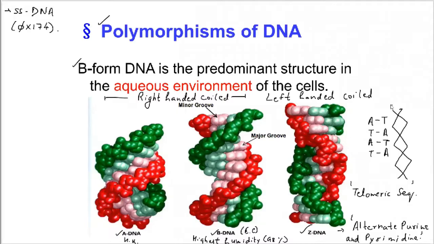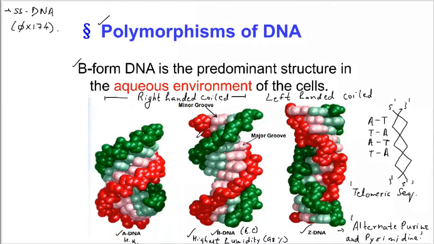It would be like this: 5 prime, and then moving here 3 prime, 5 prime, and then 3 prime. It depends upon the orientations. What are the nitrogenous bases present? What are the conditions present? How are the proteins binding? That is why the conformation of the DNA molecule changes.